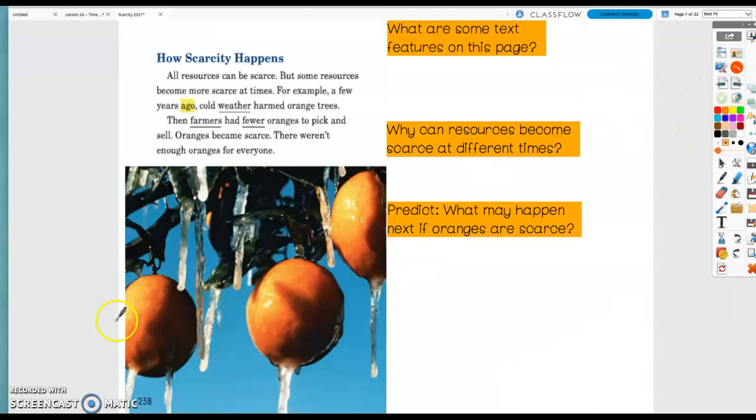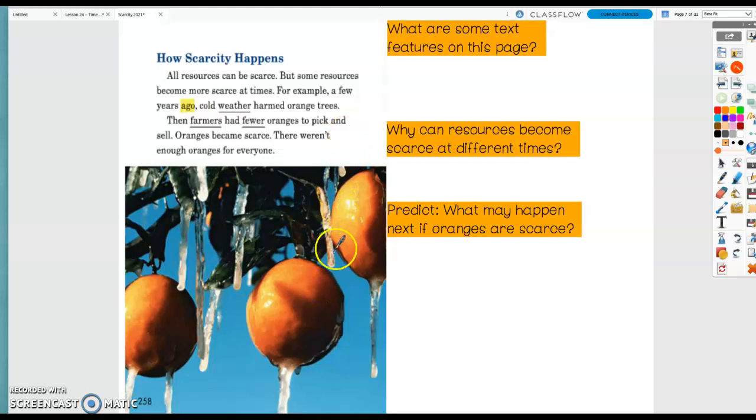All right, page 256. How scarcity happens. So things are scarce, but how in the world does it happen? All resources can be scarce, but some resources become more scarce at times. For example, a few years ago, cold weather harmed orange trees. Then farmers had fewer oranges to pick and sell. Oranges became scarce. There weren't enough oranges for everyone.